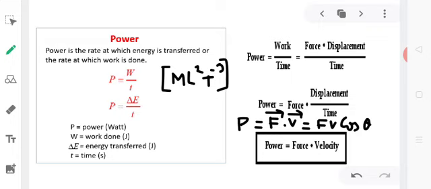Another popular unit of power used mostly in engineering is horsepower, written as HP, and 1 HP is equal to 746 watt.